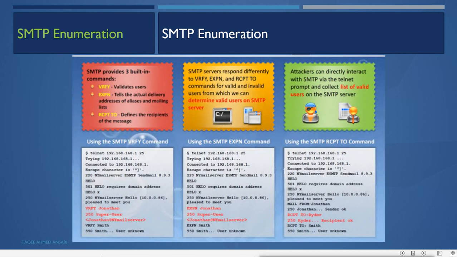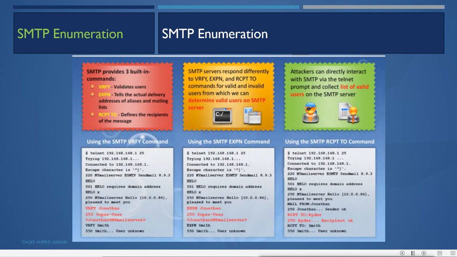So an attacker can directly interact with SMTP via the internet, via the telnet prompt, and collect a list of valid users on the SMTP server. It will try to connect to the SMTP server through telnet and try to get the valid users' information. It is a trial and error method, and it will try every username which is possibly there. If it gets an error, that means the user is not there. If the username is correct, then it will get an OK. For this you need a mail server, so you have to connect to the mail server.